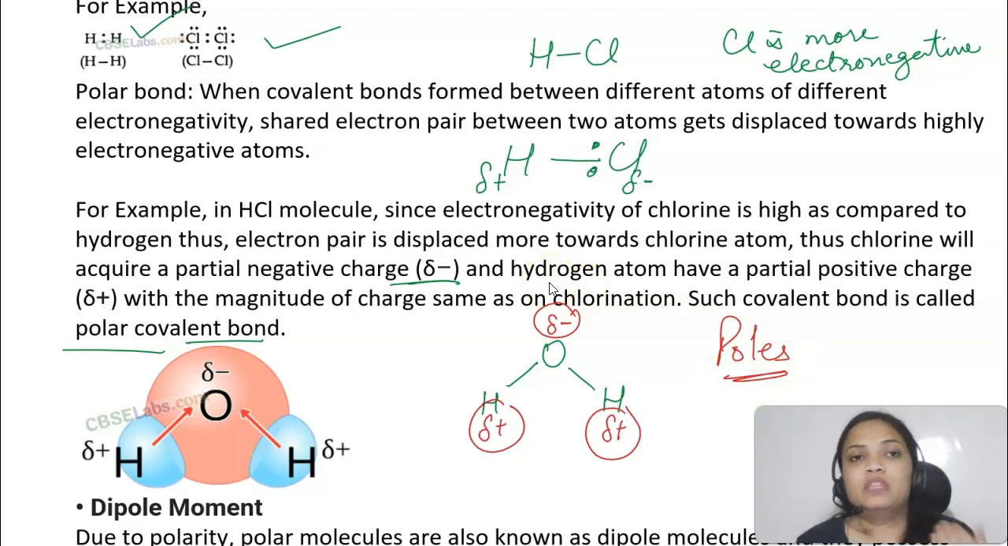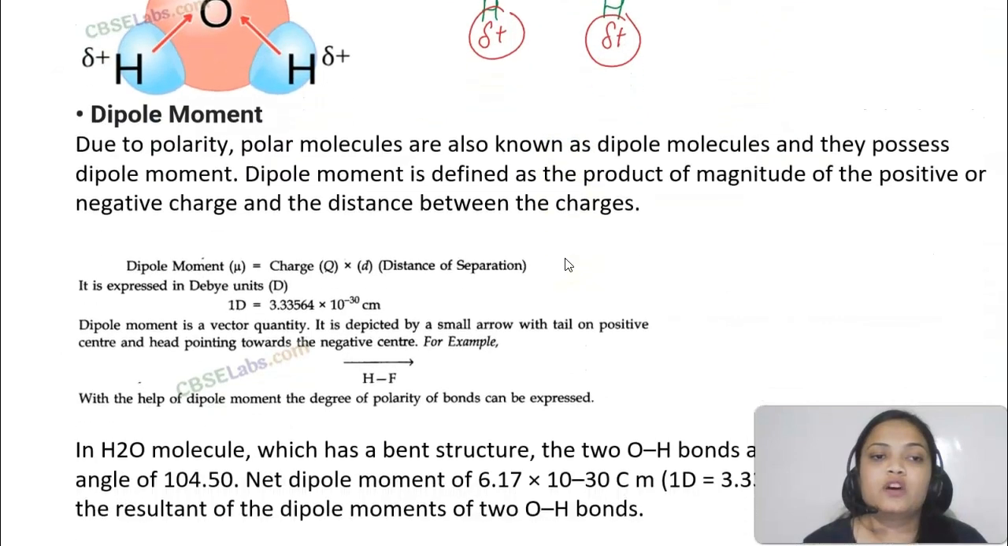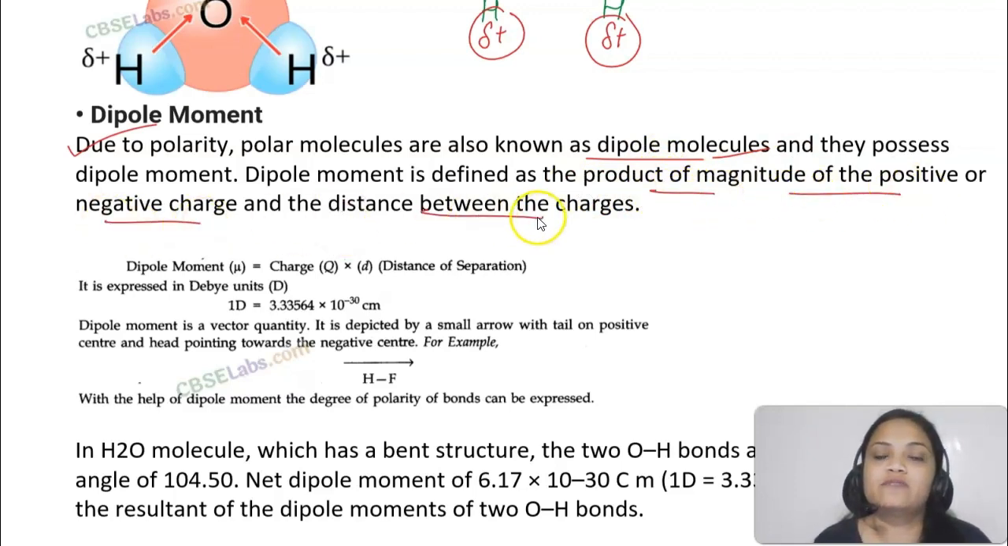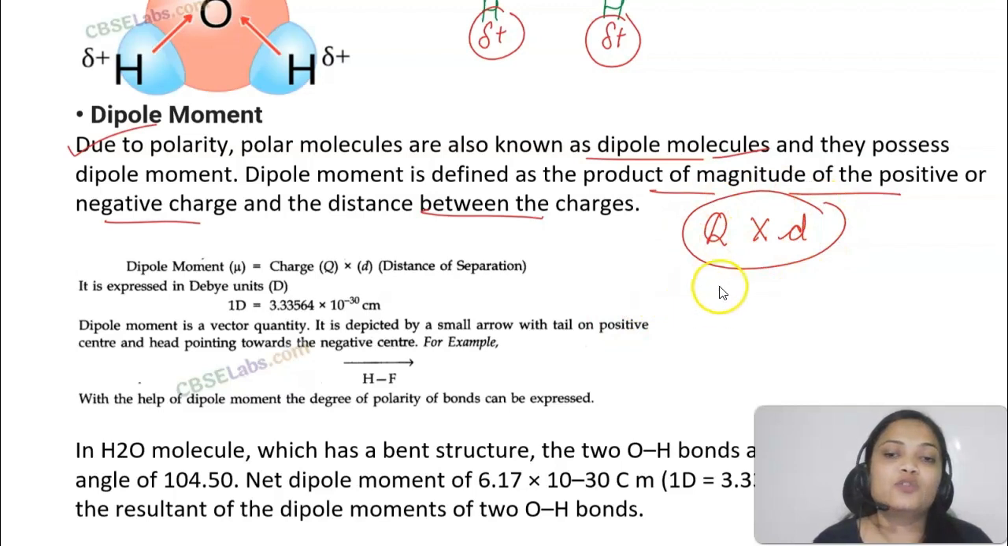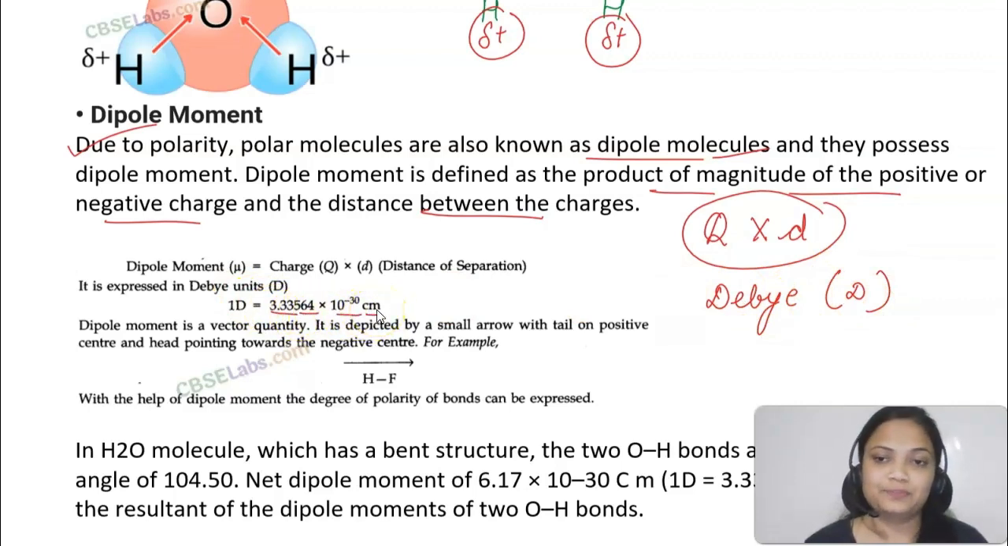Now this polarity leads to something which we call dipole moment. Polar molecules we also call dipole molecules, and they have dipole moment. So dipole moment, what is it? It is the product of the magnitude of positive and negative charge and the distance between the charges. That is, how much charge times the distance of separation, and we represent it in debye units, capital D. And 1 debye is 3.33564 into 10 to the power minus 30 coulomb meter.